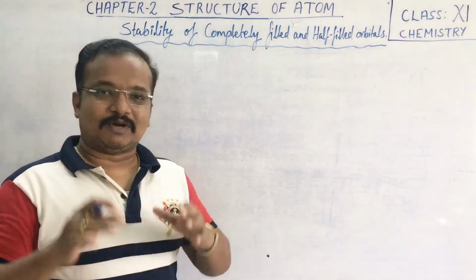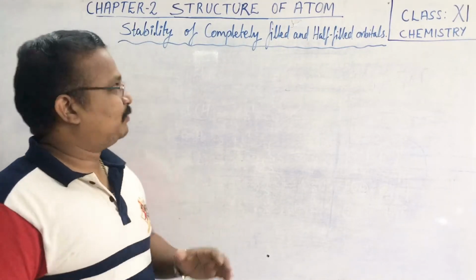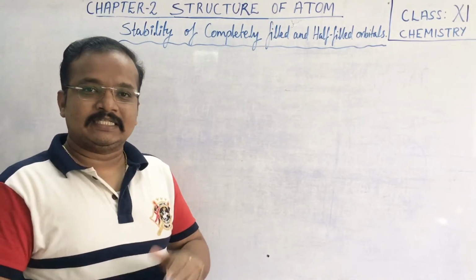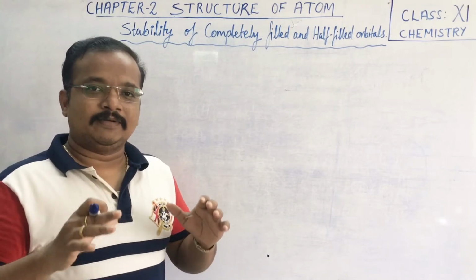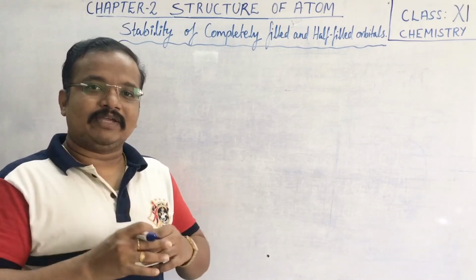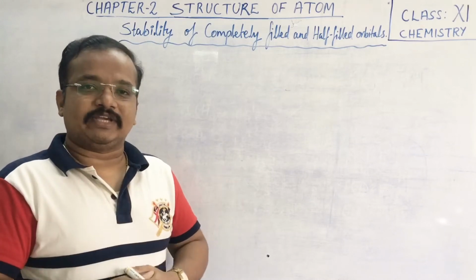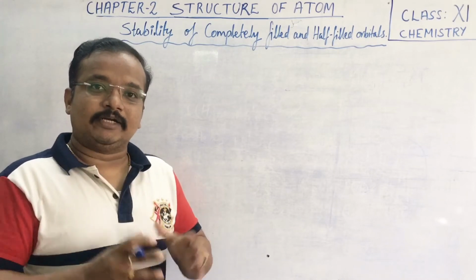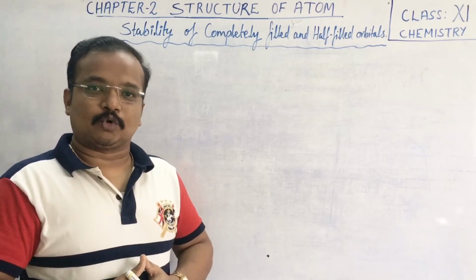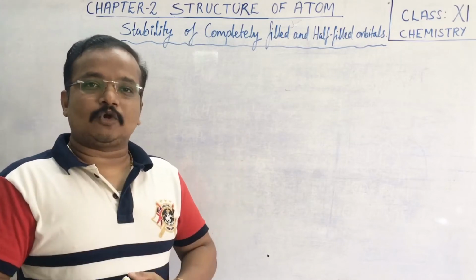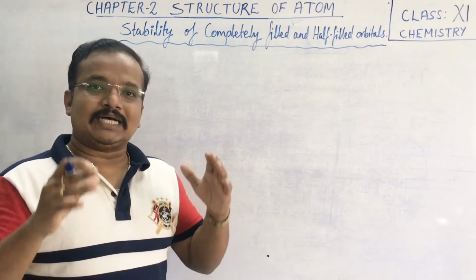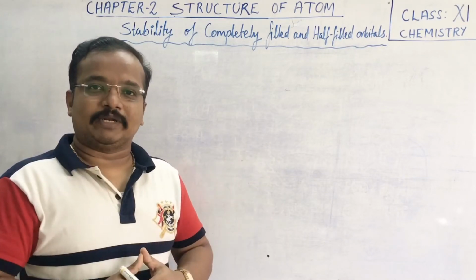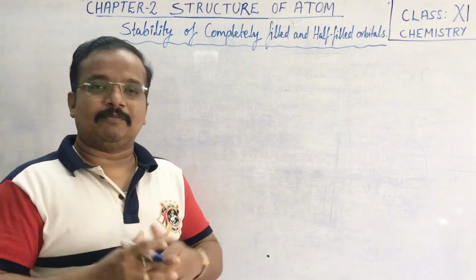Today we are going to discuss the last topic of our second chapter, stability of completely filled and half-filled orbitals. In this topic, we are discussing some elements which have an exceptional configuration other than the normal configurations we have learned through the different principles and rules. These exceptional configurations are actually due to specific features like completely filled and half-filled orbitals. Let us discuss with the help of some examples.